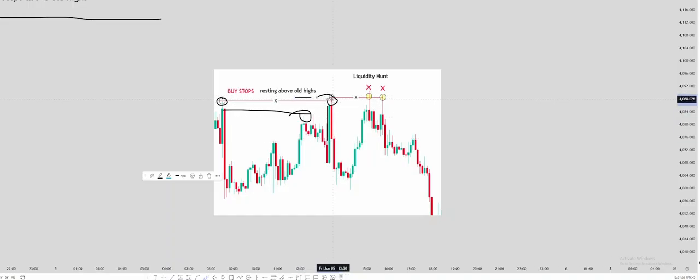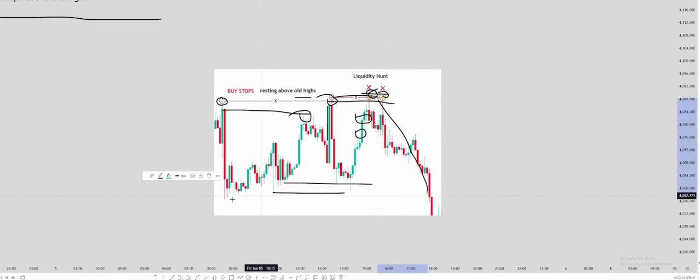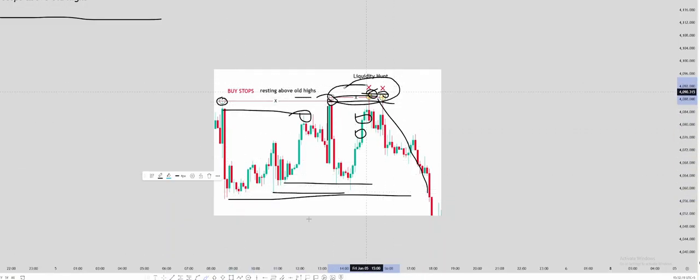So after taking the buy side liquidity, what is the next target? Next target is downside. These lows, these lows. And again, we have an old high here. Those who sold at this point have buy stops resting above this high, or those breakout traders trying to buy the price above the high will be buying here with their buy stops. Price takes the liquidity and goes down all the way, taking all old lows. This is called the buy side liquidity above the old highs.